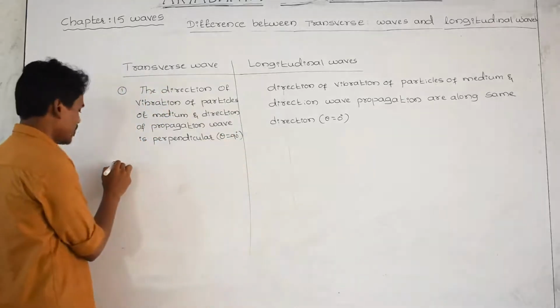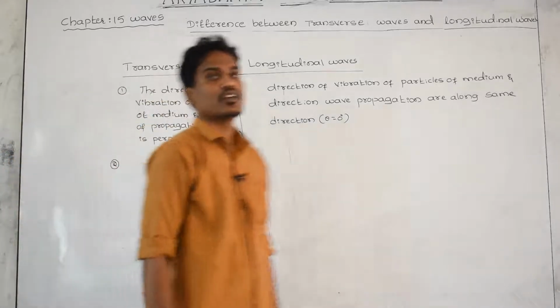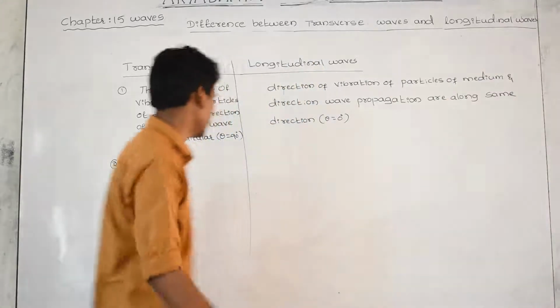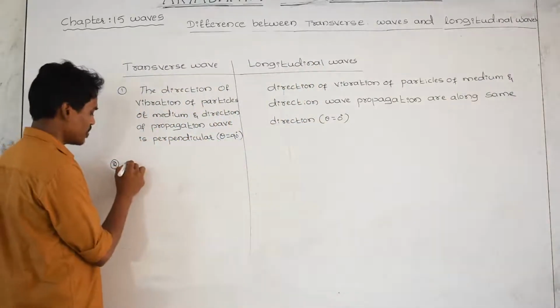And what is the second one? Transverse waves can be characterized by crests and troughs. I have discussed that just now.